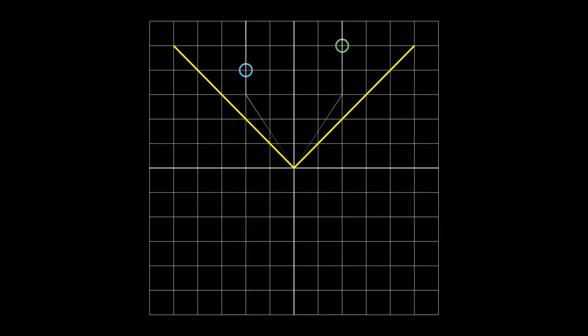In a moving frame, these same experiments look very different. In this frame, we separate the particles. Then, we measure particle 2 along the b-axis. This instantaneously changes the spin of particle 1. Finally, we measure particle 1 along the a-axis. So, in one frame, it looks like the measurement on particle 1 affects the properties of particle 2. But in a different frame, it looks like the measurement on particle 2 affects the properties of particle 1. So, which is it? Which particle affects the other?